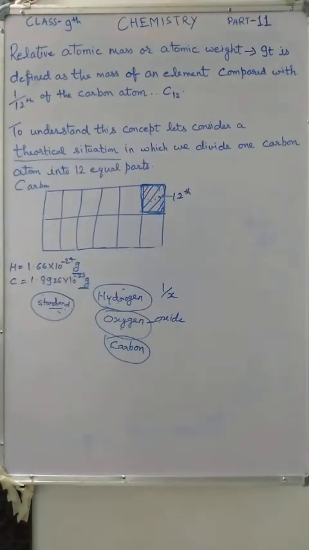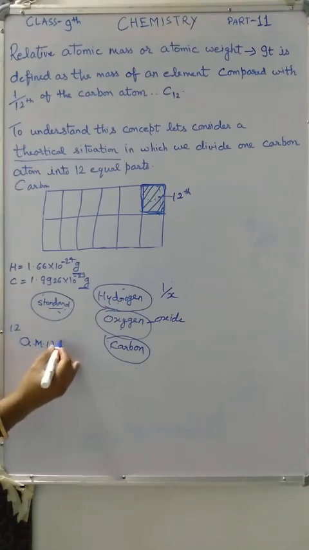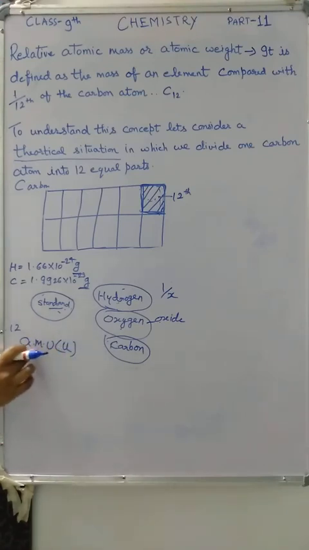Okay, so atomic mass is expressed in atomic mass unit or AMU. Atomic mass unit is defined as 1/12 the mass of a carbon atom. The mass of an atom of carbon 12 isotope was given the atomic mass of 12 units. It means 12 AMU, or you can simply write this as U also.